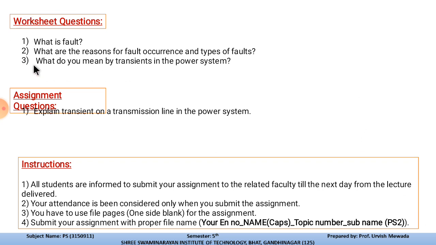After this topic of chapter number 4, you have the worksheet questions: what is a fault, what are the reasons for fault occurrence and the types of faults, and what do you mean by transient in the power system. And you have the assignment question: explain transient on the transmission line in the power system. So these are the worksheet questions and assignment question after your presentation, and the related instructions are written below.